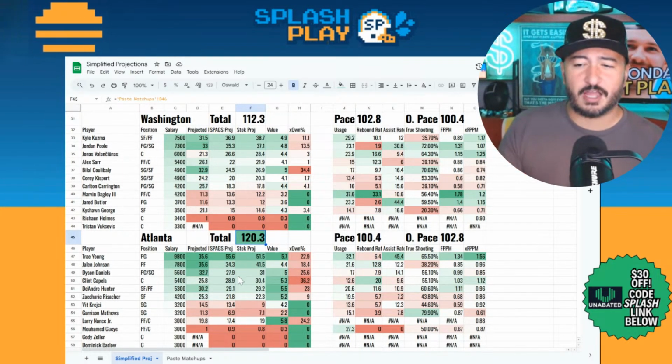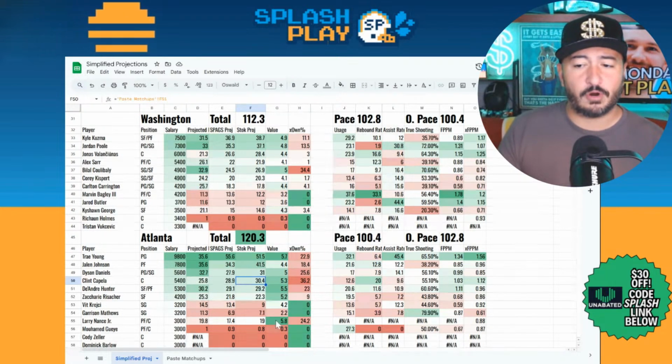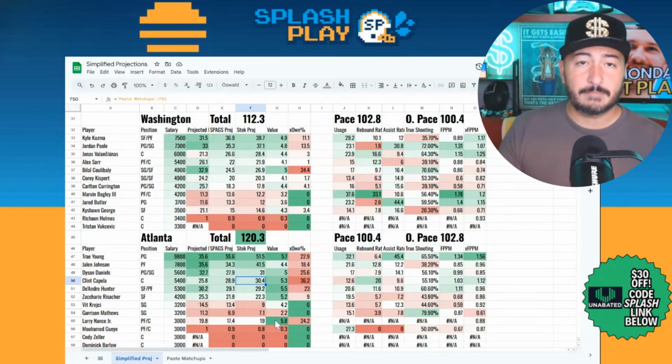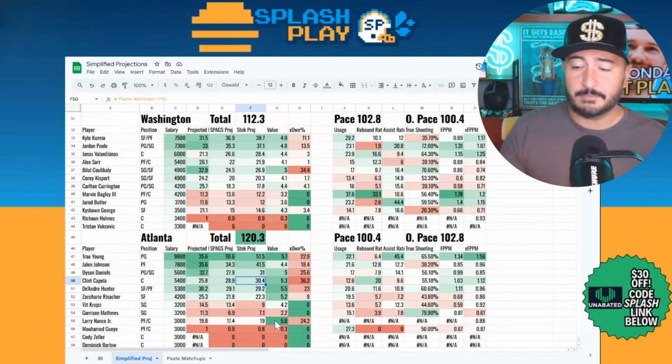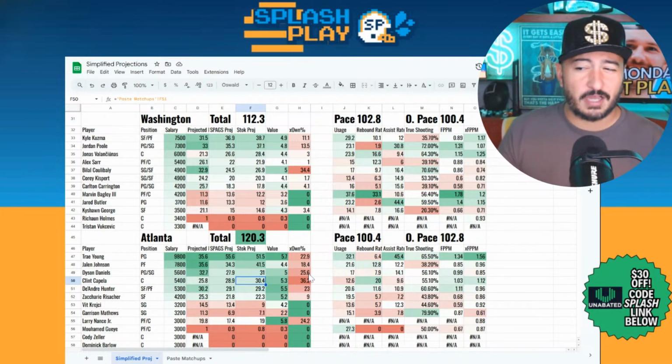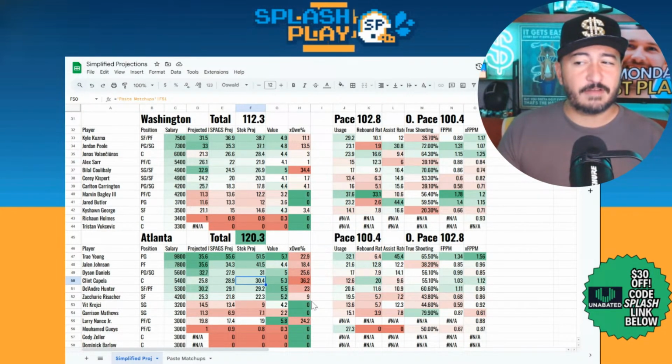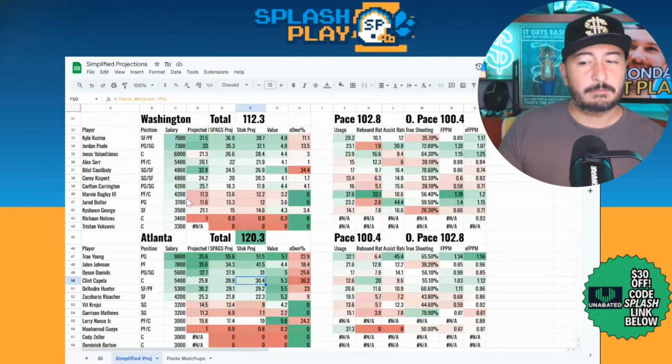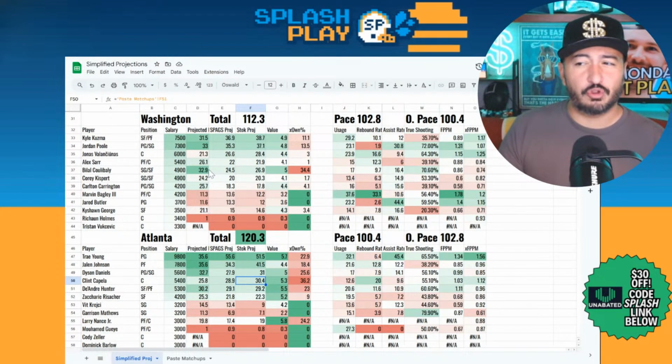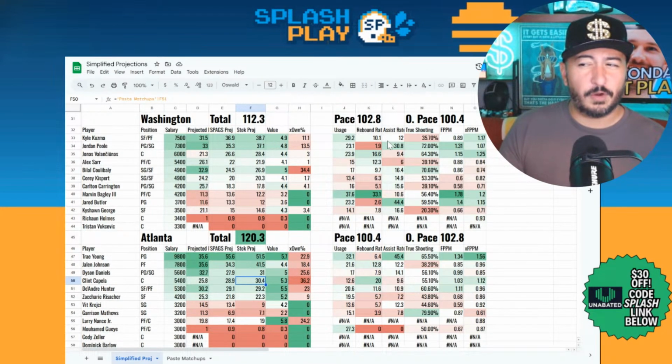You got Capella chalk. You have some chalk potentially for Larry Nance, though. You want to see him be rolled in and also have some idea he's going to play minutes. Dyson Daniels chalk. You can see all the ownership over here. It's going to be a very chalky game, so an important one. People are going to be playing these guys as well with Bilal Coulibaly. I would say playing Jordan Poole if you want to play the hot hand right now.